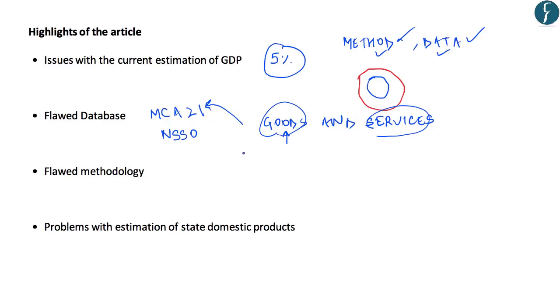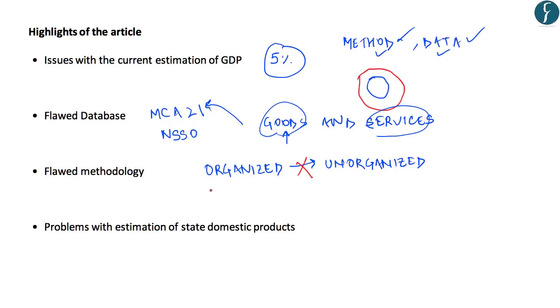For instance, after the twin shocks of demonetization and GST, the ground realities have clearly shown that it is the unorganized sector which got more adversely affected than the organized sector. Hence, there was a general decline in economic activity in India during the demonetization year 2016-17. So it is incorrect to project organized sector growth on the unorganized sector.